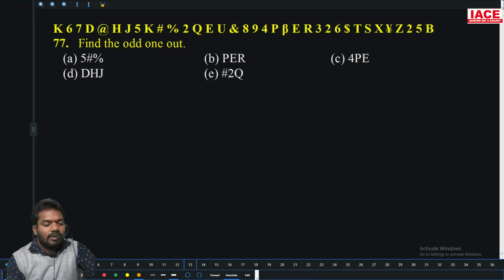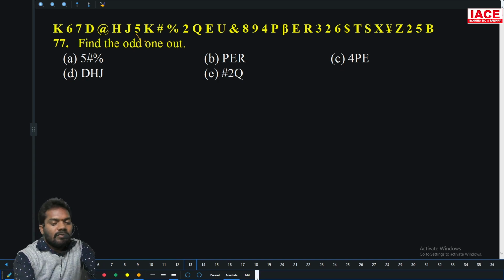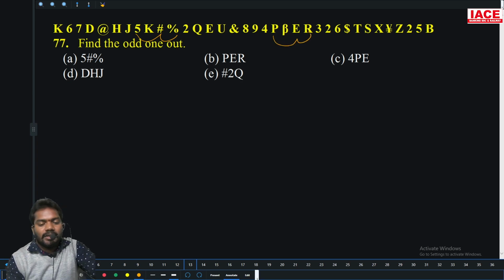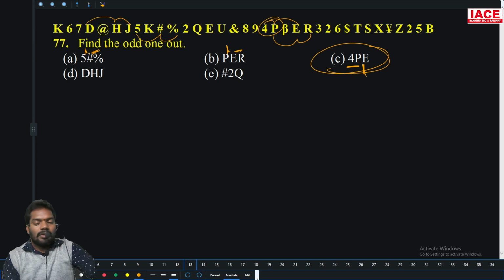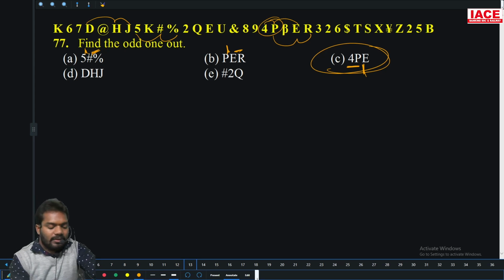Find the odd one out. 5 hash percentage, 5 hash percentage, 1 gap, no gap. PR, 1 gap, no gaps. 4PE, 4PE, this is no gap and 1 gap. DHJ, the 1 gap and no gaps. These only chances for there is no gap and there is 1 gap. And all these, this is 1 gap, no gap, and 1 gap, no gap. Option C is the different one.